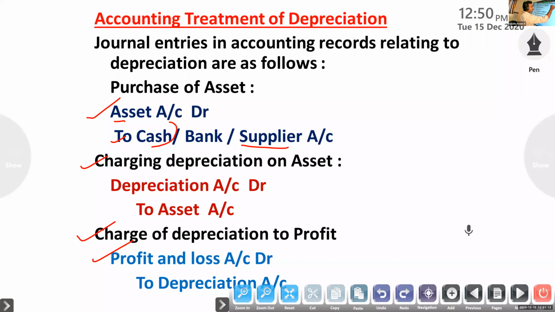you have to prepare two accounts, asset account and a depreciation account. So now you have to assume, you have to prepare asset account and depreciation. So if it is the first entry, if you are preparing machinery account, where will it come? Machinery, when we are preparing machinery account, asset debit. So to cash.